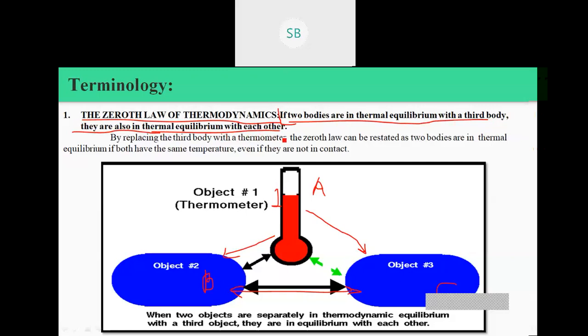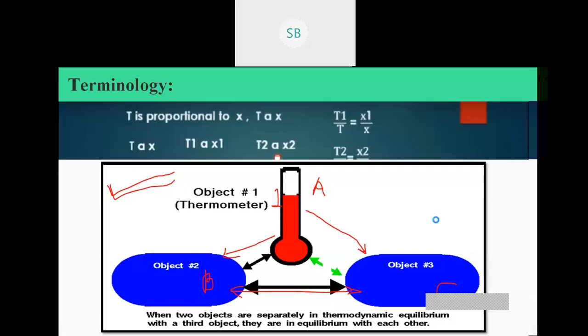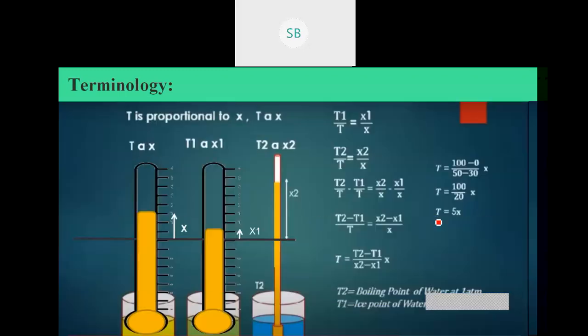Okay, and this law is used in thermometers. Whenever we measure the temperature of any body, we actually use this zeroth law of thermodynamics. How we use that particular law, we will see in the next lecture. This is the application. Using these formulas and this interpretation, we can know how we use the zeroth law for measuring the